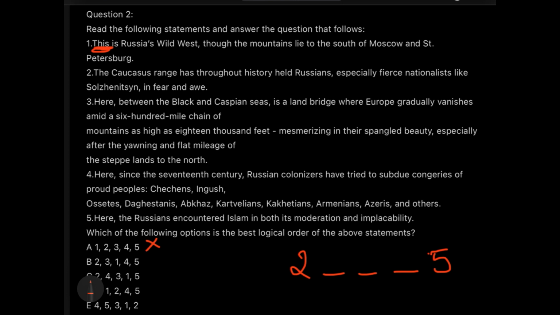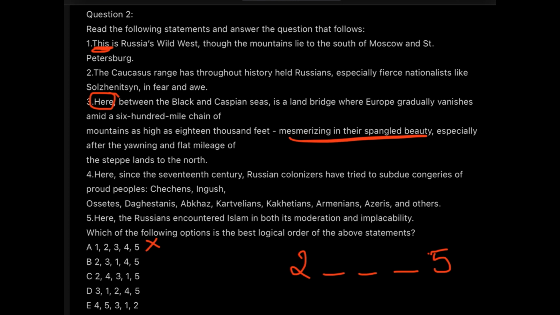Description of something. Please understand. First, the word "here", and second, these descriptions of the mountains or the plains will definitely not be the first line, because here they are describing something. Might be the Caucasus range only, which we thought of, but definitely not the first line. So which option will go away now?